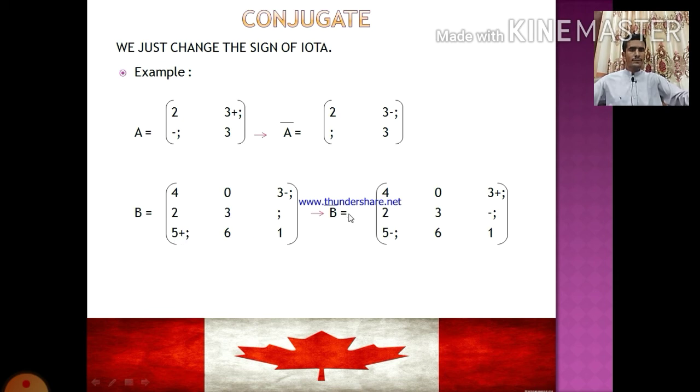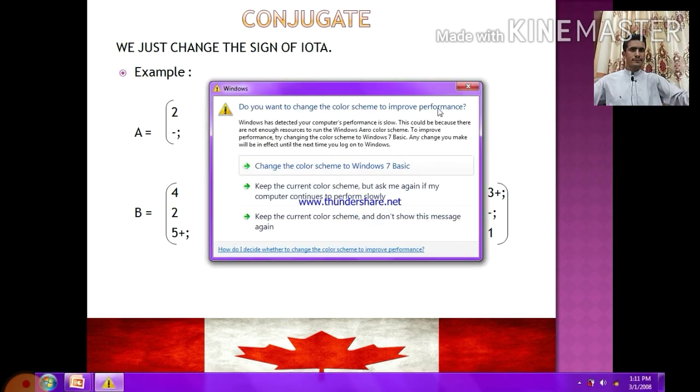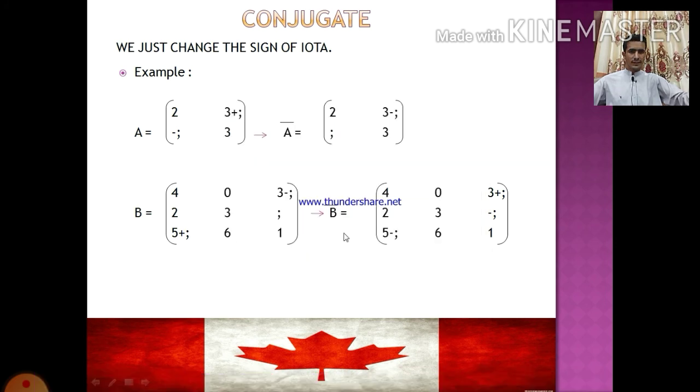For B, 4 is the same here, 0 is the same here, and 3 minus, here it will be plus iota. 2 is the same, and 3 is the same, here is plus iota, here it will be minus iota, and 5 plus iota becomes 5 minus iota, 6 is the same, and 1 is the same.